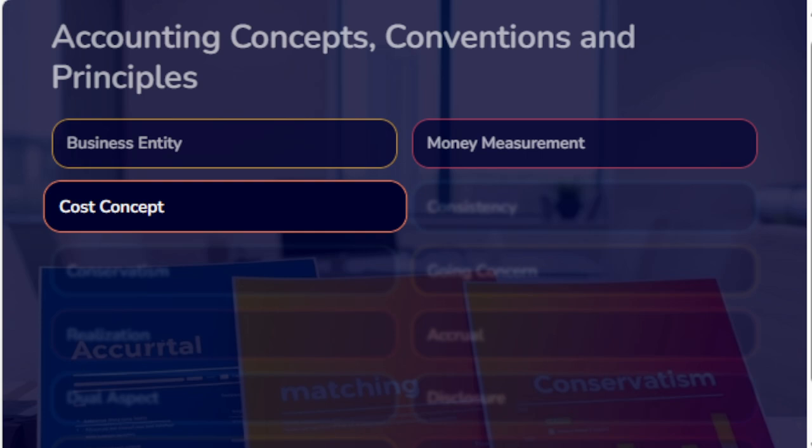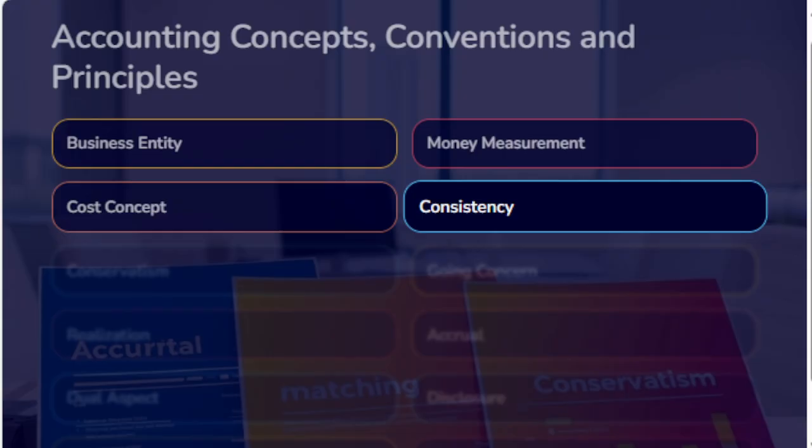The cost concept. An asset is recorded in the books on the basis of the historical cost, that is the acquisition cost. The cost of acquisition will be the base for all further accounting. It does not mean that the assets will always be shown at cost. It is recorded at the cost at the time of its purchase, but it is systematically reduced in its book value by charging depreciation.